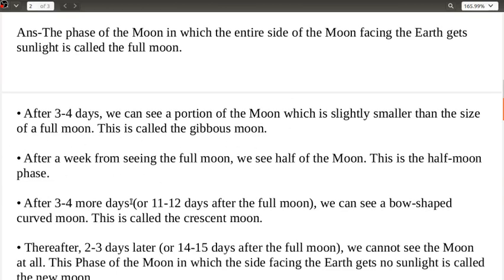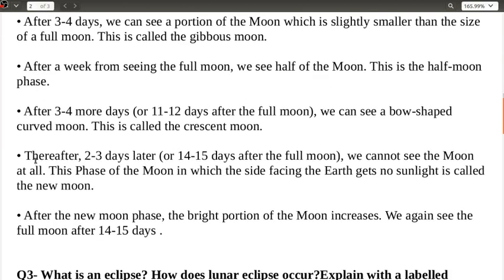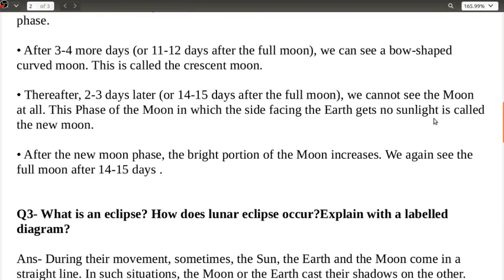After a week of the full moon, we see half of the moon. This is the half moon phase. Again, after 3 to 4 days, the crescent moon, bow shaped. Then after 2 to 3 days there is no sunlight, which is known as the new moon. After the new moon phase, the bright portion of the moon increases. We again see the full moon after 14 to 15 days.